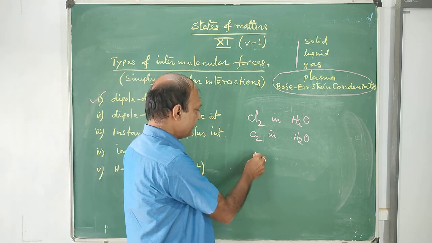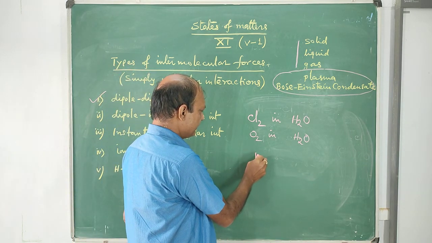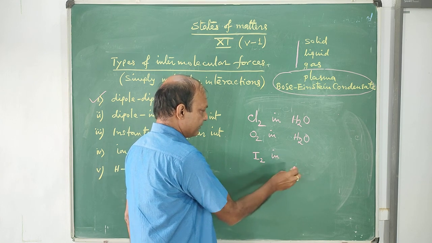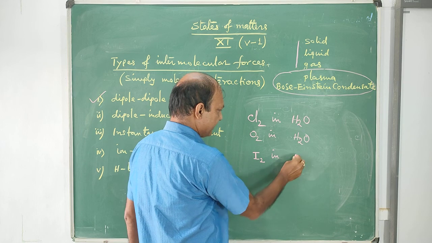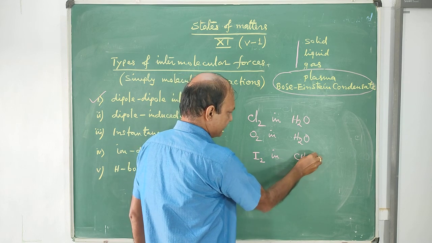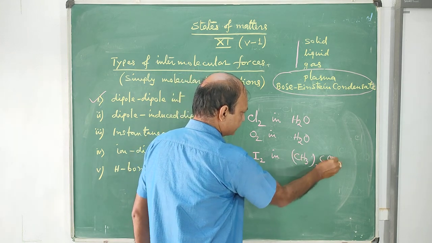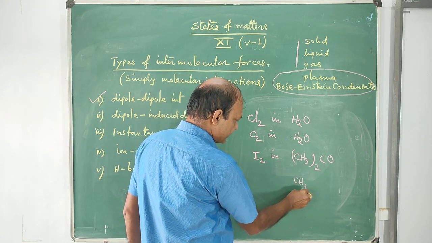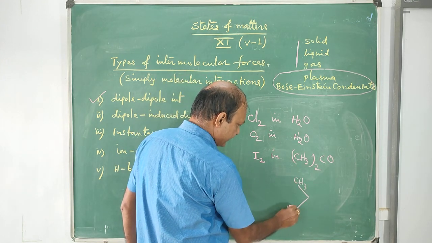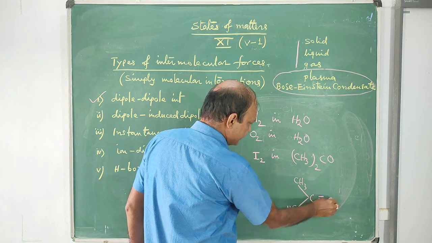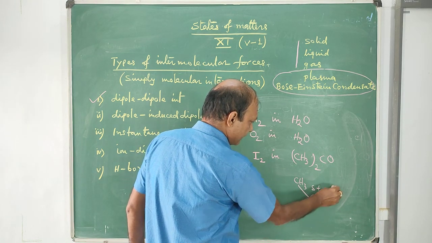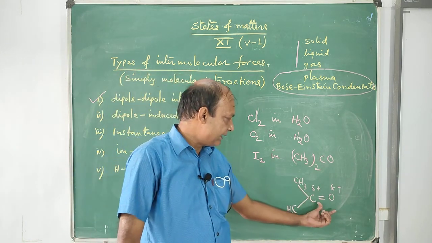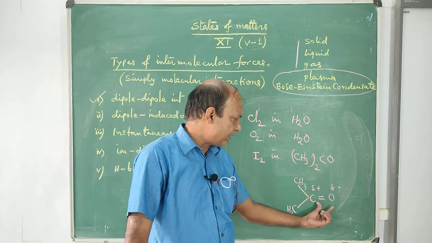See, chlorine, iodine gas in acetone, (CH3)2CO. This is the structure of acetone. You see this part is polar. The carbon-oxygen bond is polar, that means it's a permanent dipole.